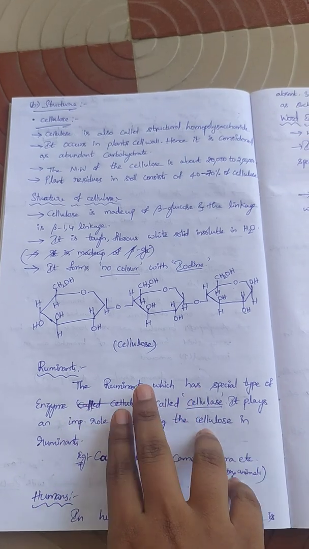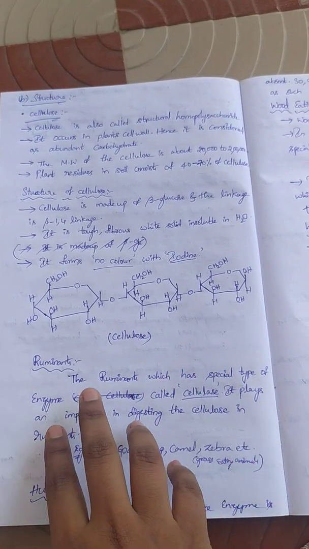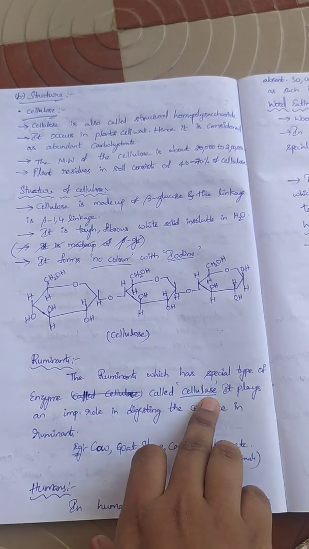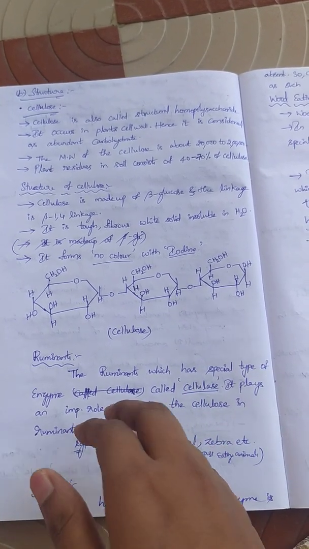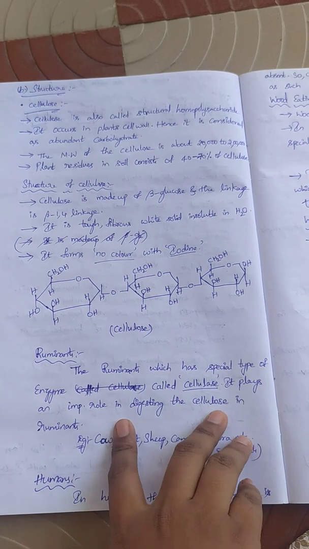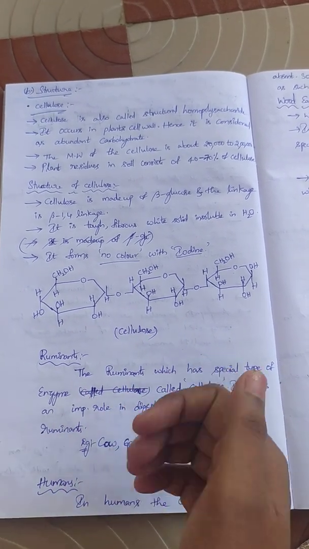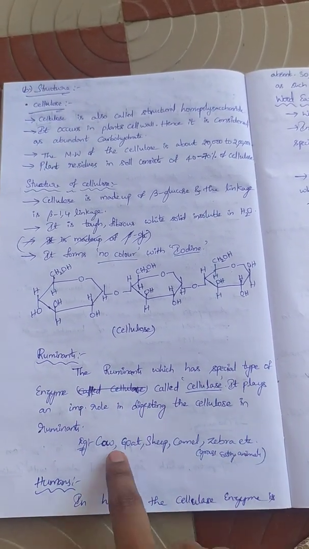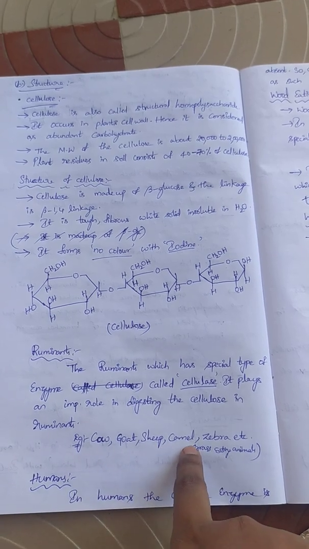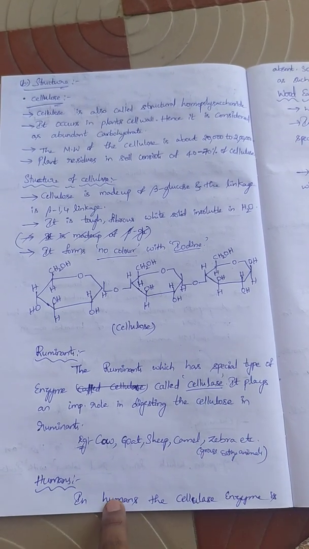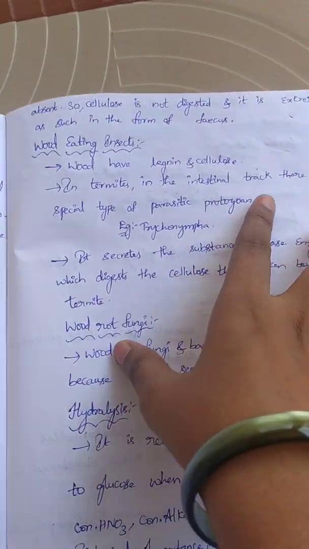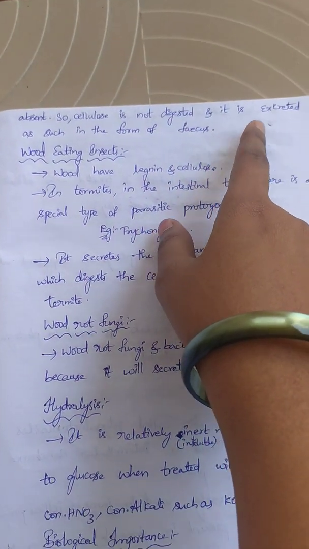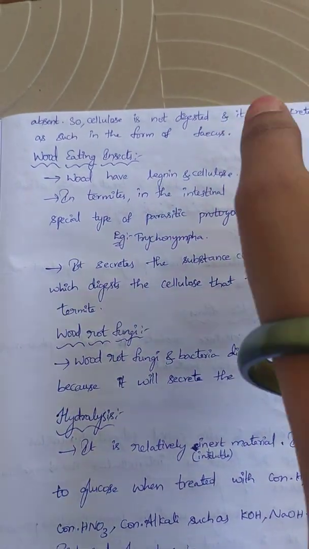In ruminants, there is a special type of enzyme called cellulase. Cellulase is the enzyme which plays an important role in digesting cellulose in ruminants. Ruminants are nothing but grass eating animals, for example cow, goat, sheep, camel, zebra, etc. In humans, the cellulase enzyme is absent. Hence, it is not digested and is excreted in the form of feces.